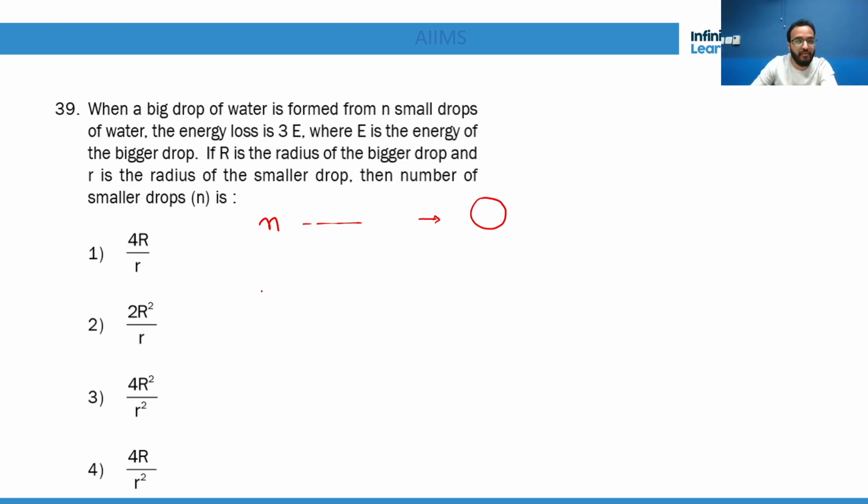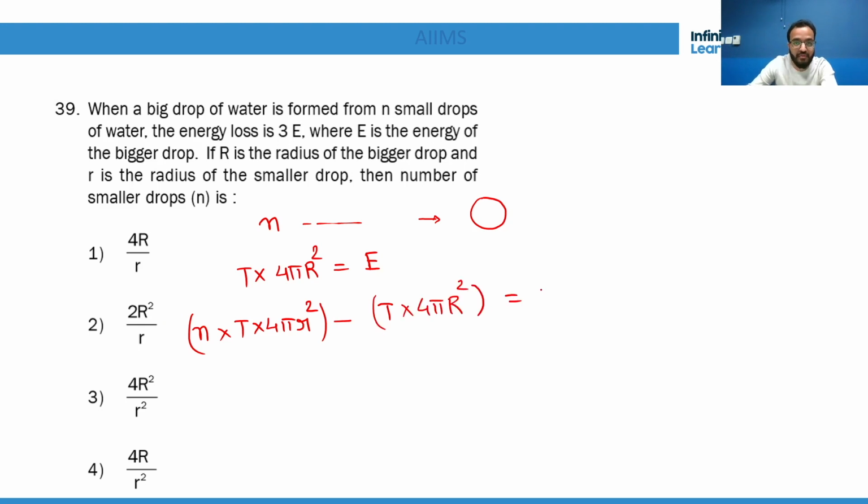So surface tension into 4 pi R square, this is capital E, and energy loss is 3E. That means surface tension into 4 pi small r square into n, minus T into 4 pi capital R square, is equal to 3E, right?